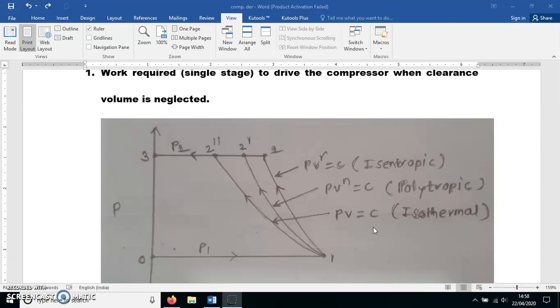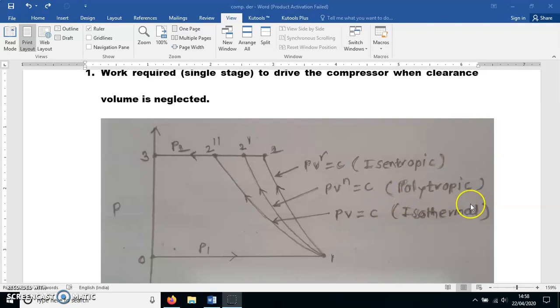In the last lecture, what have we studied? We studied three types of processes for compression: isothermal, polytropic and isentropic. But the isentropic process is not possible because during compression heat is produced and that heat is rejected to the surrounding. Isentropic means reversible adiabatic, and adiabatic means Q is equal to 0. But as heat is produced and crosses the boundary, going out of the compressor, the process never remains adiabatic. So compression is not possible by the isentropic way. So the isentropic process is not a practical process for compression.